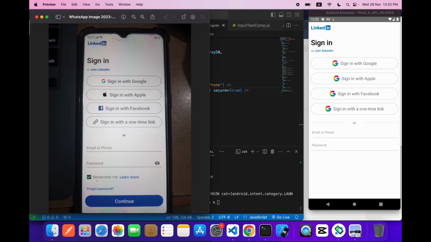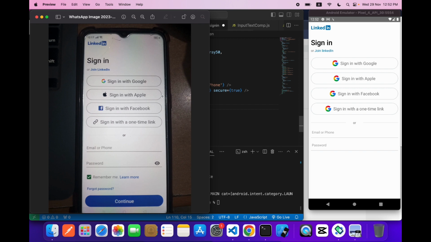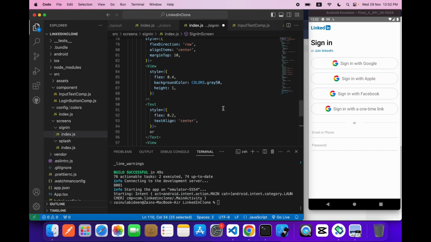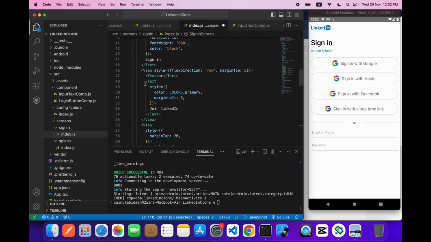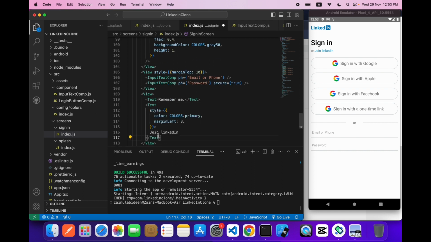Okay, for the last step we need to do this remember me and learn more. Let's make a view one more time. I will take a text which says remember me, and for learn more I will copy this text and paste it over here and say learn more.